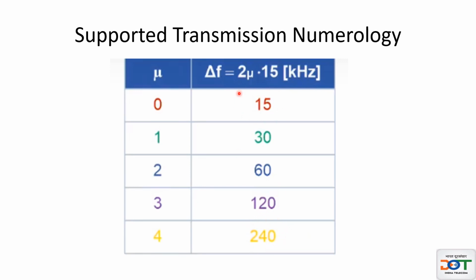The 15 kilohertz subcarrier spacing is called numerology 0, mu 0. 30 kilohertz subcarrier spacing is called numerology 1. Similarly, numerology 2 is 60 kilohertz, numerology 3 is 120 kilohertz, numerology 4 is 240 kilohertz. That is 2 to the power mu into 15. Mu is the numerology.